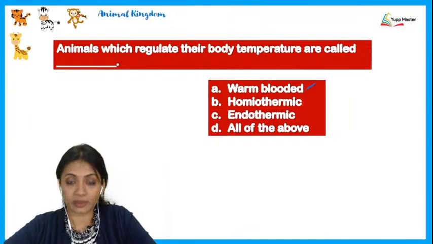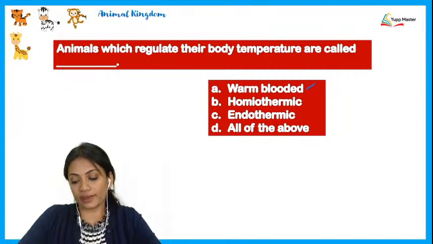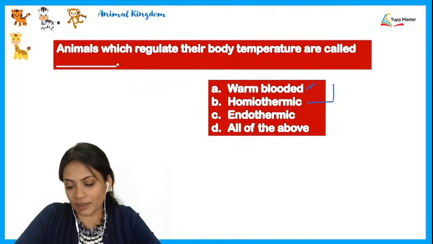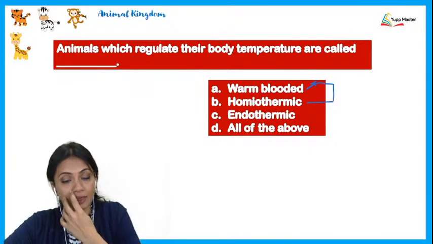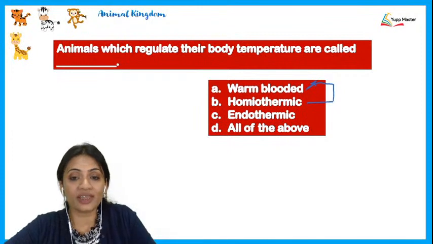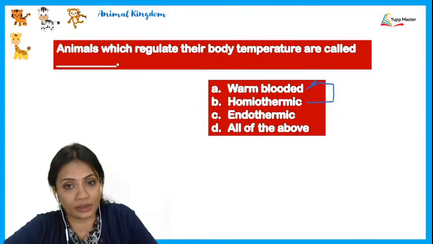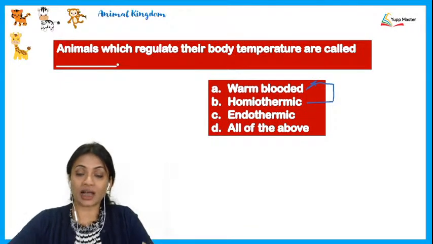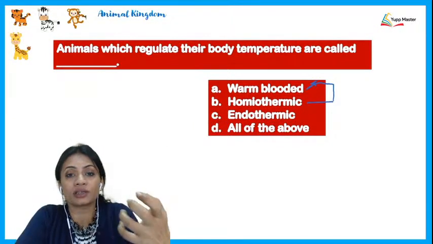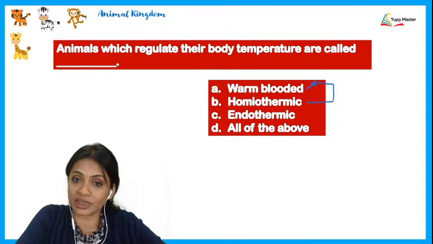But then look at the other names. The opposite of poikilothermic, which we saw, which was cold-blooded animals, is going to be called as homeothermic. So when we say that an animal is a homeotherm, then it's nothing but saying that the animal is a warm-blooded animal. And this animal or these animals which are warm-blooded, or you can call them as homeotherms, these are actually depending on the internal part of the body only in order to generate heat. So as I said a little while back, that it is our body which is basically depending upon the food that we eat for energy and also upon the reserved fats that we have stored, just so that we can maintain that our body temperature stays constant.